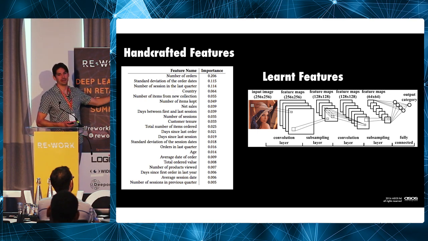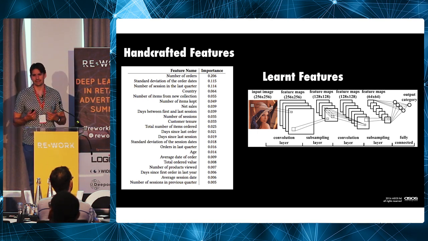And then the third layer, you might have eyes. And right at the end, you have a representation of whole human faces. And that's kind of how these models work. They automatically learn features.